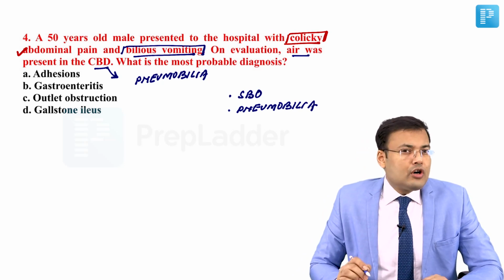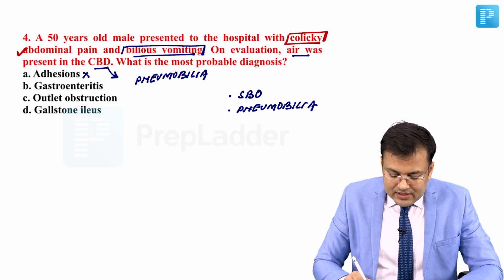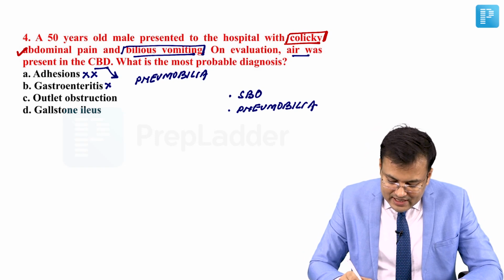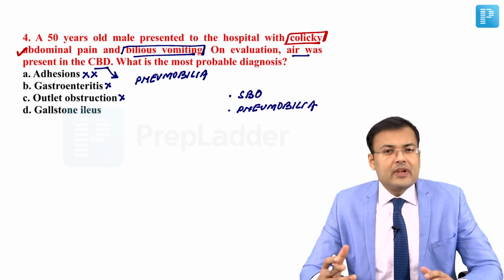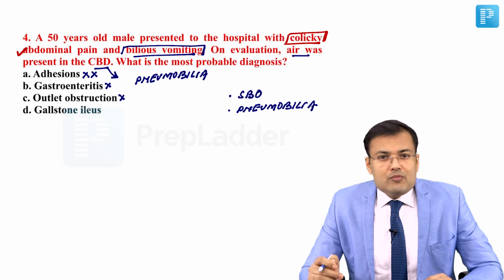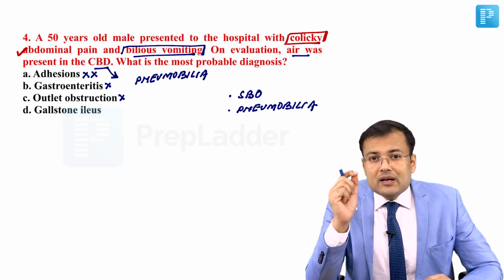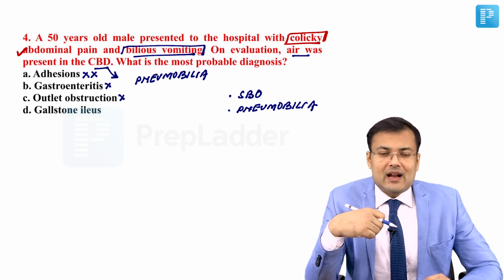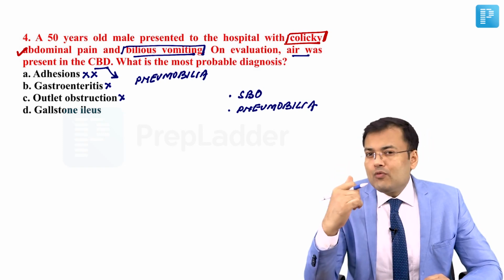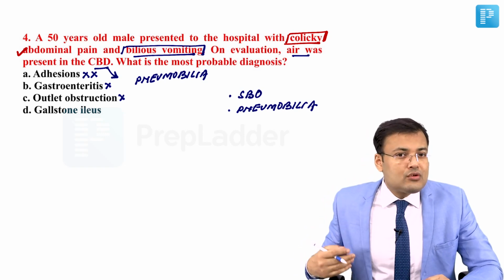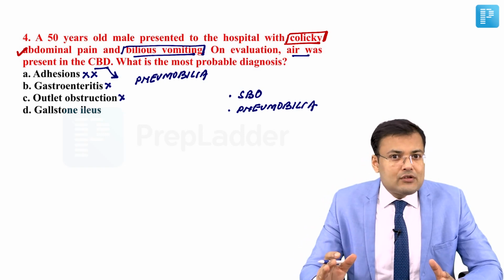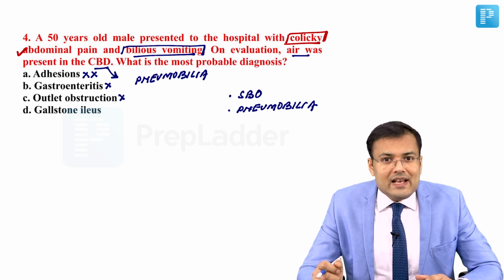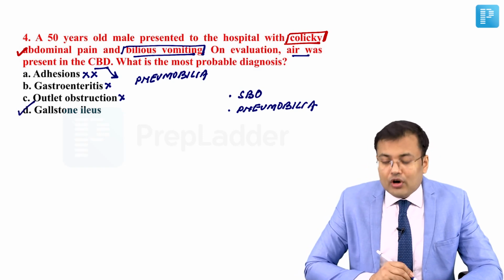See, the most common cause of small bowel obstruction is adhesions. But in adhesions, what's the problem? There is no pneumobilia. Even in gastroenteritis and outlet obstruction, pneumobilia is not there. Pneumobilia is seen whenever there is communication between the biliary tract and the gastrointestinal tract. It means there is some fistula, and what's that fistula? It's a cholecystoduodenal fistula, and this fistula is formed in patients who are having gallstone ileus. So what is the correct answer? It's gallstone ileus.